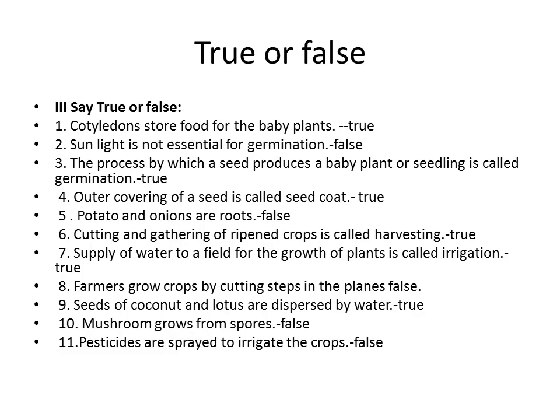It is called irrigation. Yes, it is true. Supplying water to the plant is called irrigation. Eighth question: farmers grow crops by cutting steps in the plains. No, it is not a plain, it is plains. So it is said to be false.